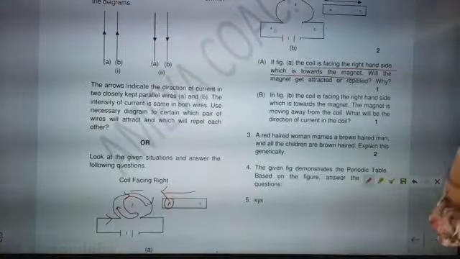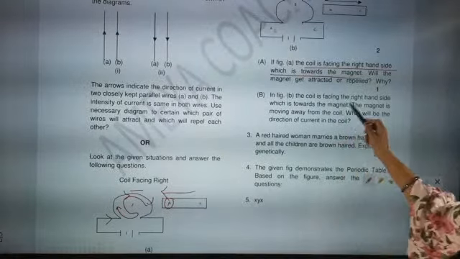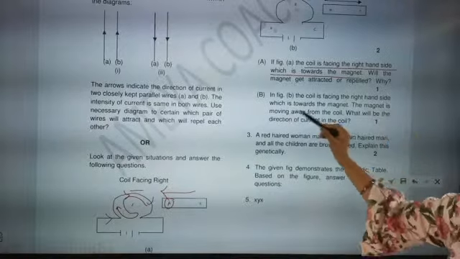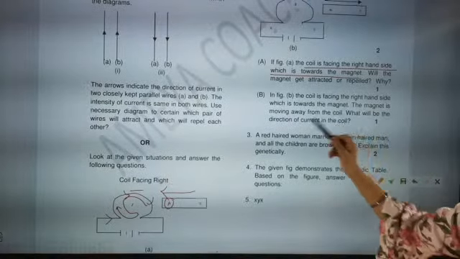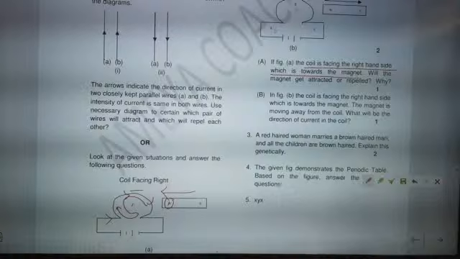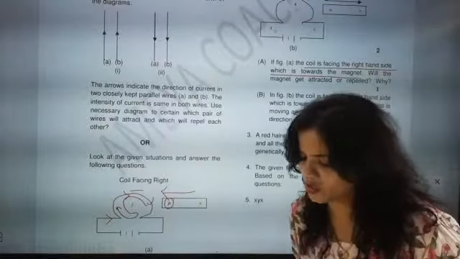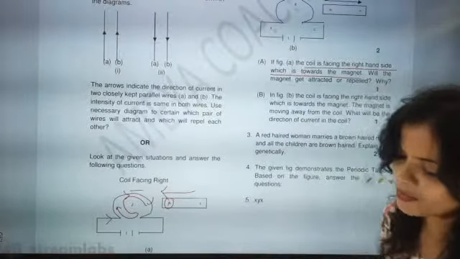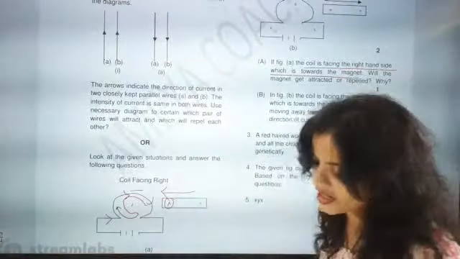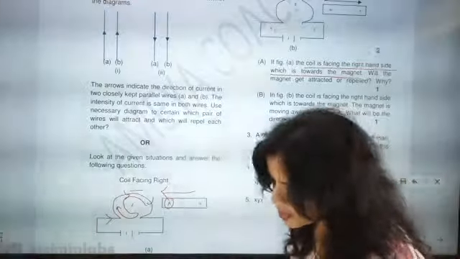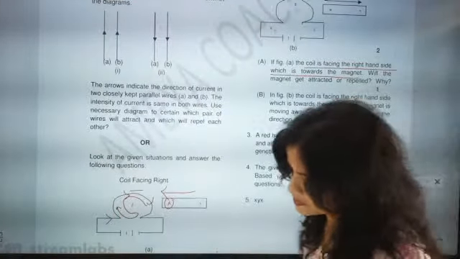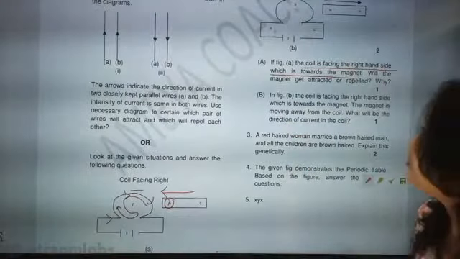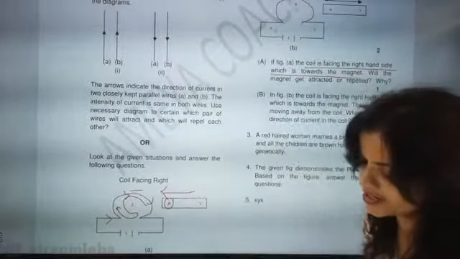Now the second part of the question: the coil is facing the right hand side, which is towards the magnet. The magnet is moving away from the coil. What will be the direction of current in the coil? What will be the direction if the magnet is going away?